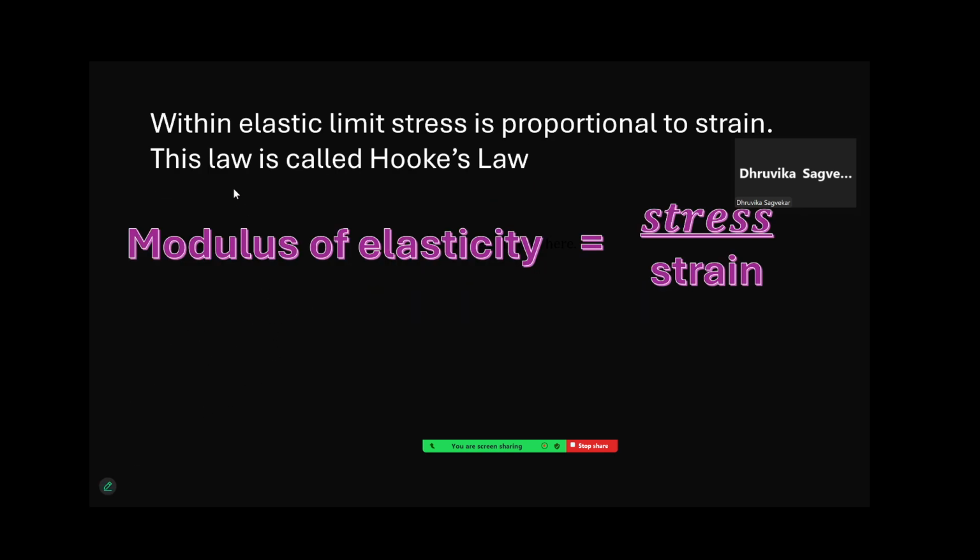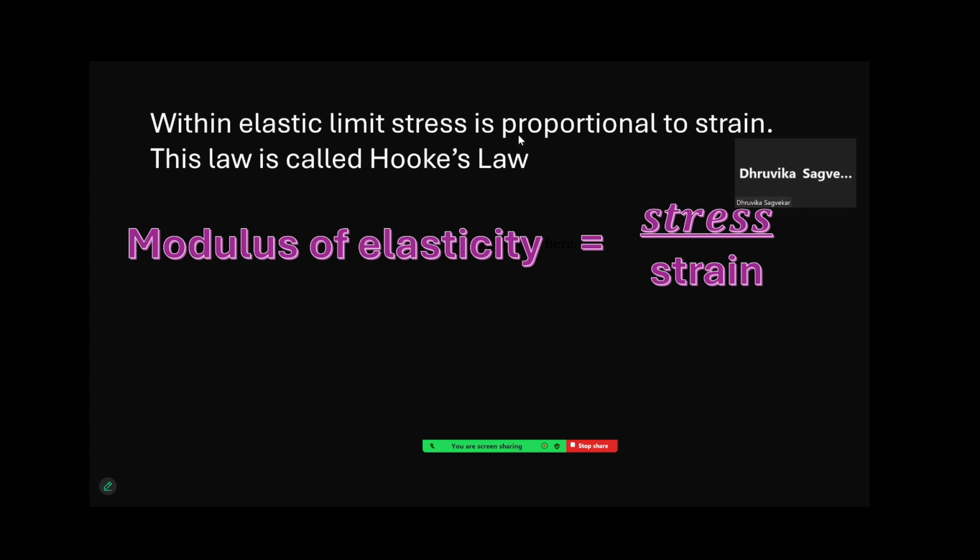Now here we look at within elastic limit, meaning as long as the body is elastic, the stress that we produce tends to produce strain. Stress is the cause, strain is the effect. So within elastic limit, stress is proportional to strain, and this is called Hooke's law. And the ratio of stress to strain is called modulus of elasticity. Remember, the unit and dimensions of modulus of elasticity you will have to learn, because it's very important.